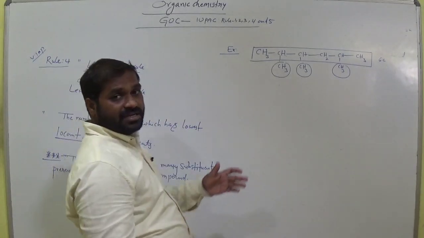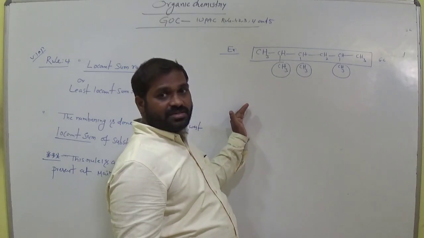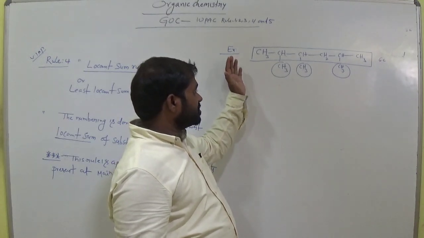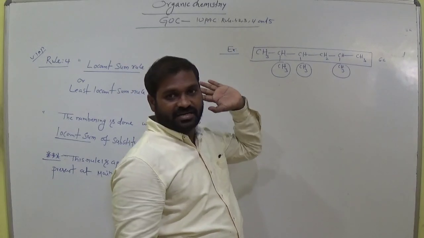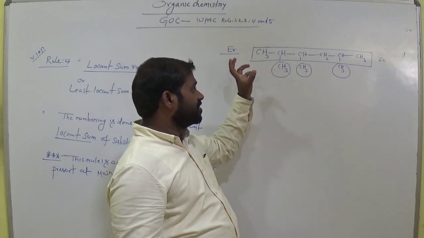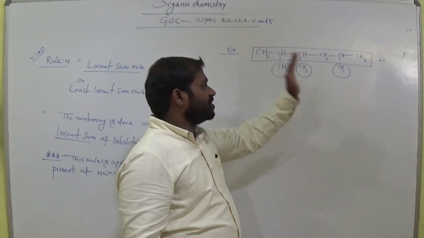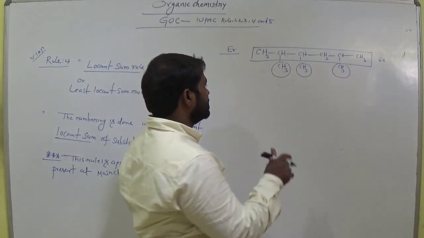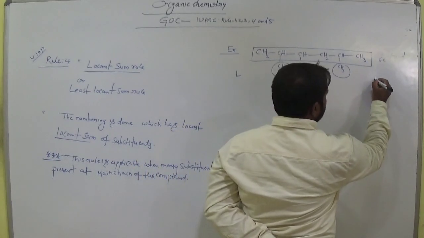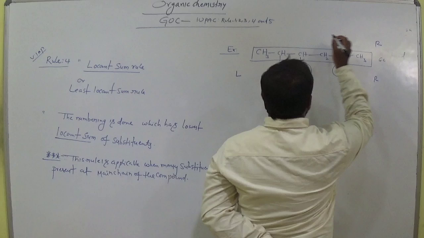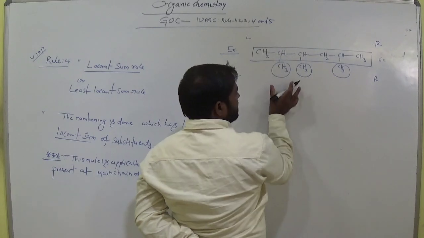But here we have a dilemma. We have to start either this side or that side. In which direction do we give the numbering, left to right or right to left? Suppose in this particular case this is the left and this is the right side, and these are the substituents.